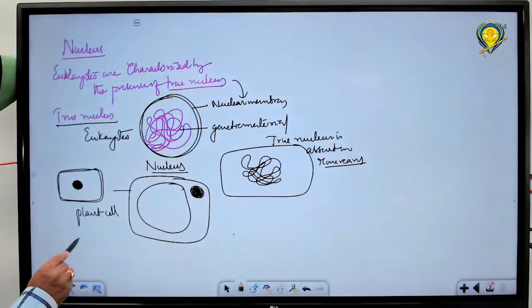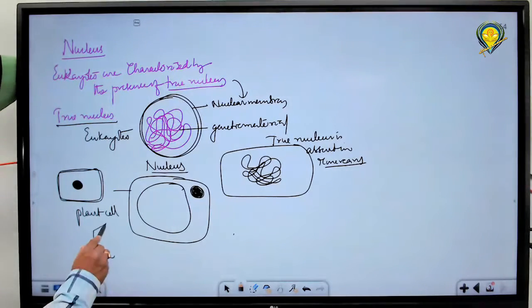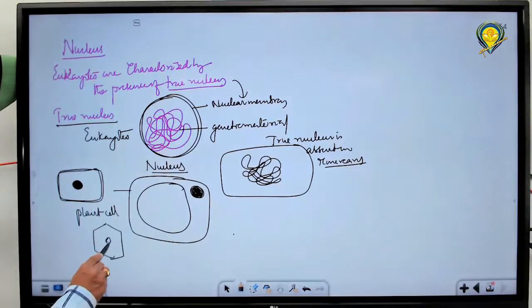But in meristematic cells, the nucleus is always present at the center. Why? Because meristems have only a primary cell wall and are actively dividing, so the vacuoles are very small or absent. Vacuole never becomes big and large in meristematic cells.